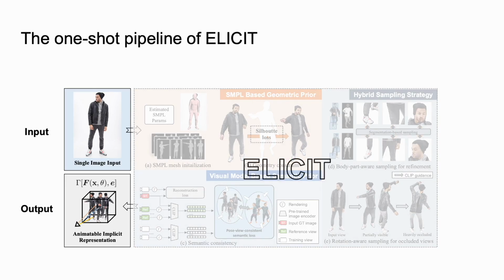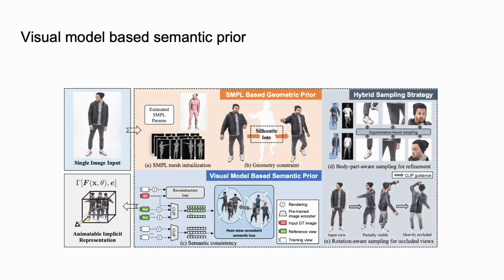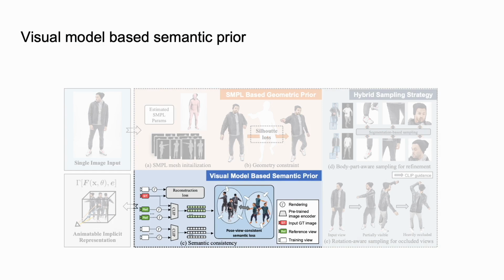Given a single image, Implicit can reconstruct an animatable 3D avatar with two model-based priors and a hybrid sampling strategy. Specifically, Implicit introduces the semantic prior from CLIP pre-trained visual models, which plays an essential role in our one-shot training.